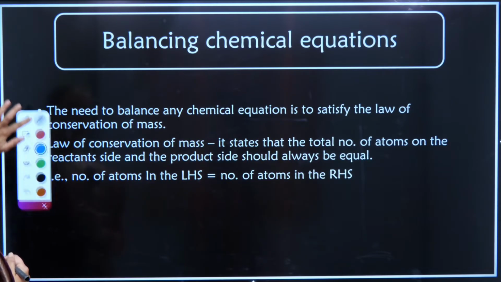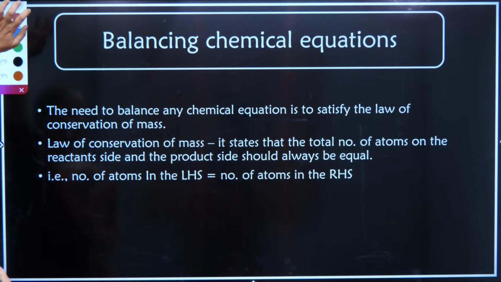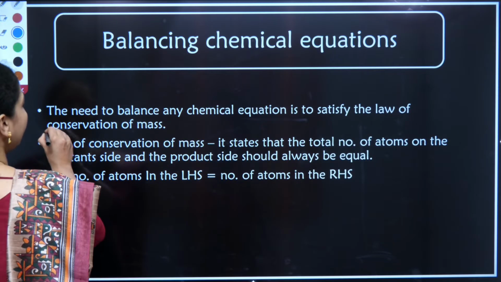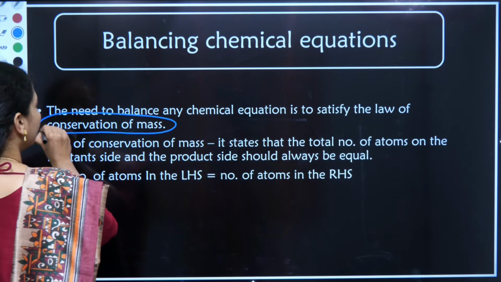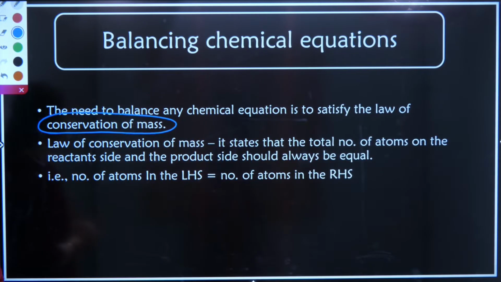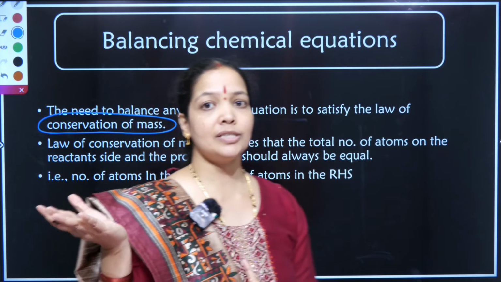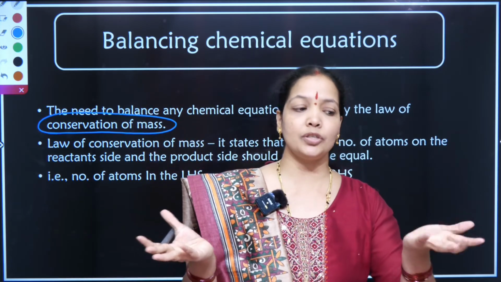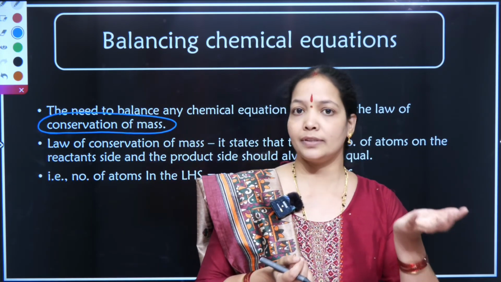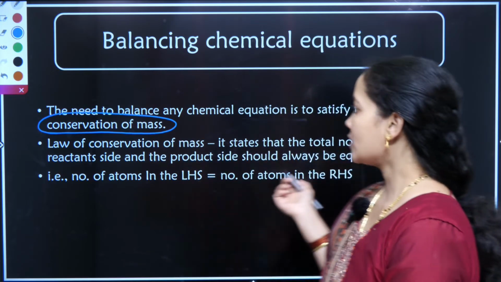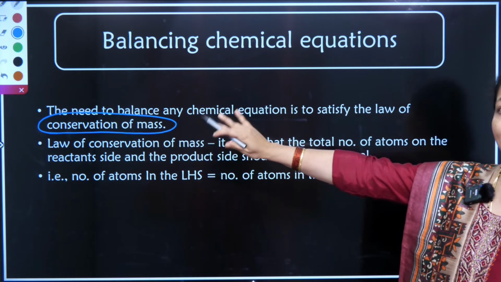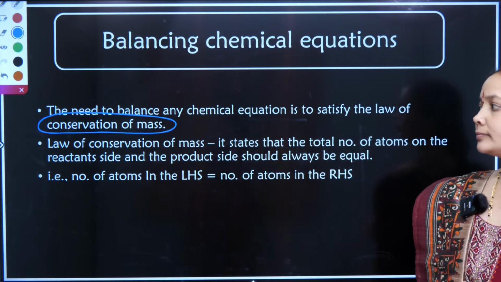What is the need to balance an equation? First, as I told you, the need is to satisfy the law of conservation of mass. I have to satisfy that the reactant side elements present with their weights are equal to the product side elements present with their weights, so that the law of conservation of mass is absolutely satisfied.